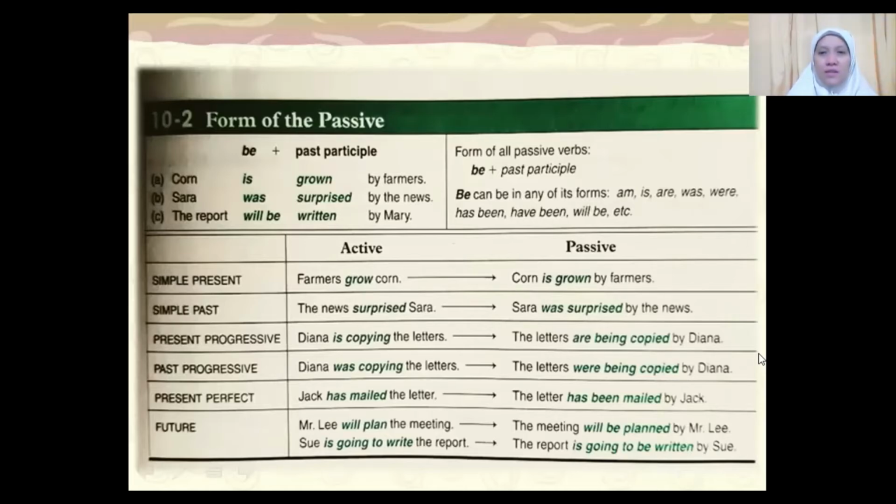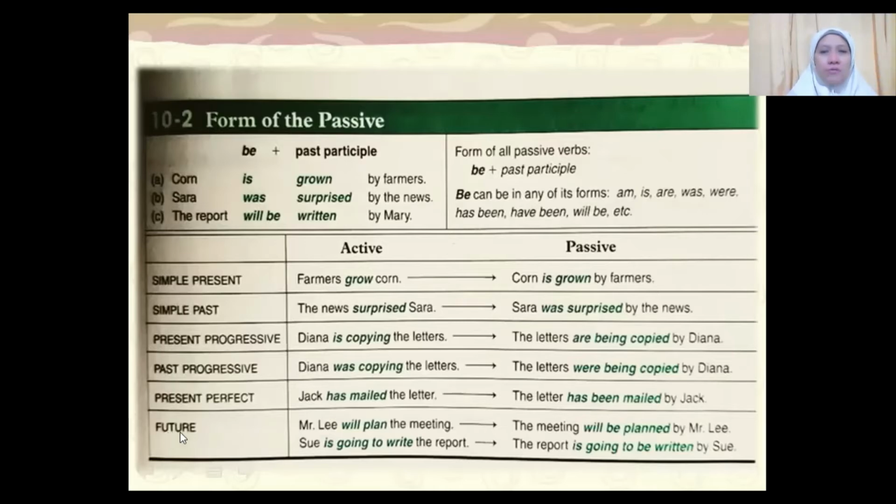Past progressive: "Diana was copying the letters." The passive: "The letters were being copied by Diana." Subject of receiver, "were being," and verb 3. The present perfect: "Jack has mailed the letter." So in perfect tense, after the subject of receiver, we use "has been" if singular, and then verb 3, followed by "by Jack." And this is the original subject from the active sentence.